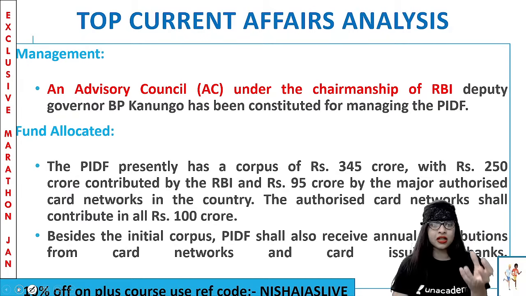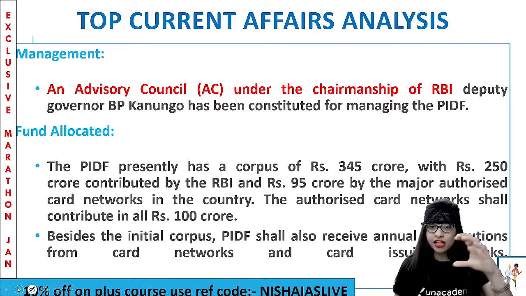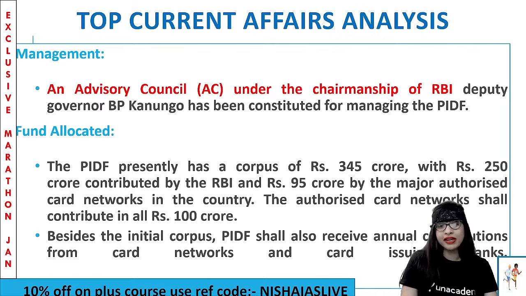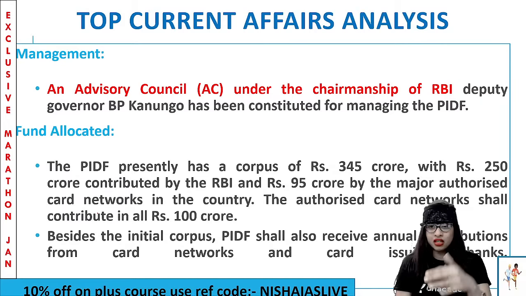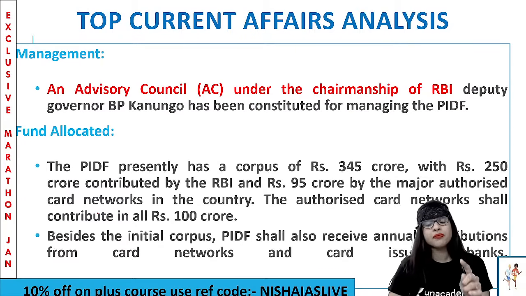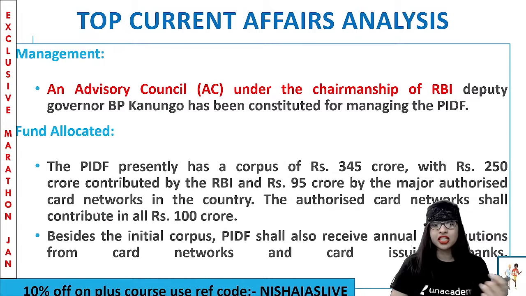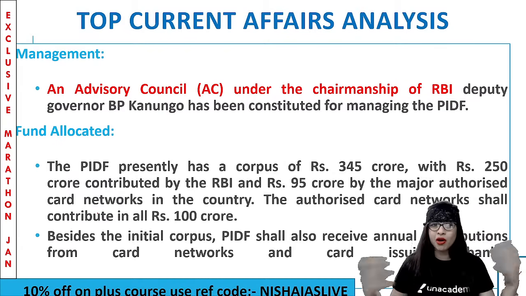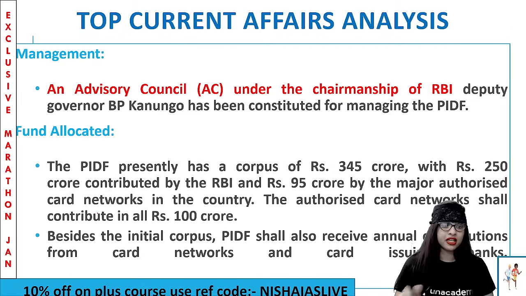And now, what about the funds that have been allocated to the PIDF? Currently, the Payment Infrastructure Development Fund has an amount of 345 crore. In that 345 crore, 250 crore is given by RBI and the remaining 95 crore is contributed by the major authorized card networks in the country. And all these authorized card networks can contribute up to rupees 100 crore also. Besides the initial corpus, the fund can also receive annual contributions from card networks, card issuing banks, and so on. So the amount of money that they can receive is unlimited. Let me tell you that. The kind of openings are too much there. Clear?